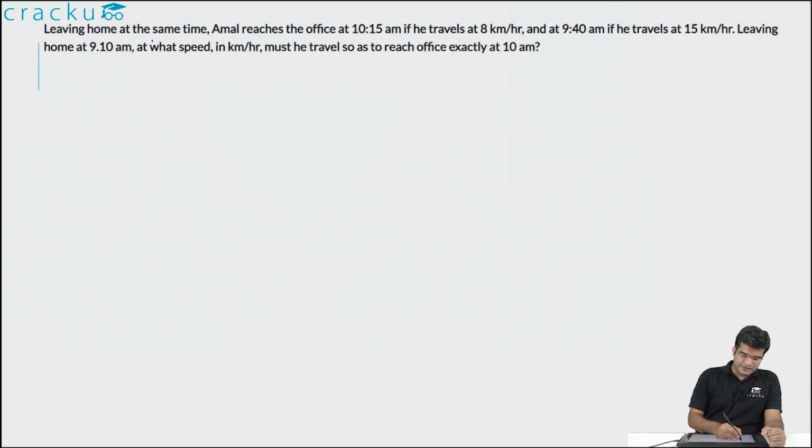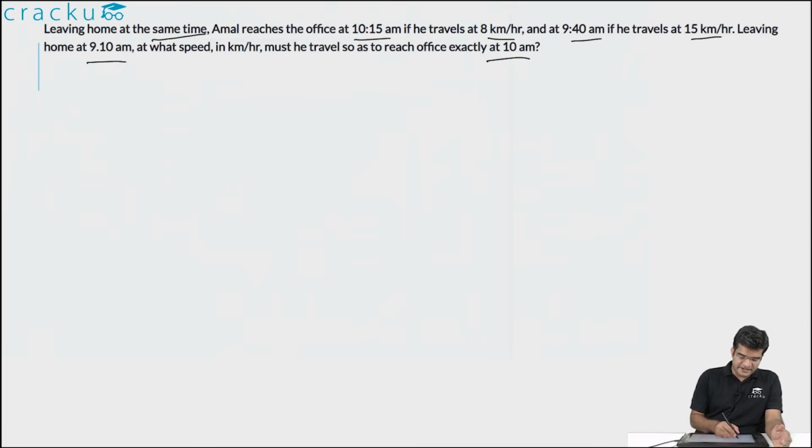In this question, we are told that leaving the home at the same time, Amal reaches office at 10:15 am if he is traveling at 8 kilometers per hour. But he is going to reach early. He is going to reach at 9:40 am if he travels at 15 kilometers per hour. We are asked to find out at what speed he should travel if he starts at 9:10 am, if he has to reach at exactly 10 am.